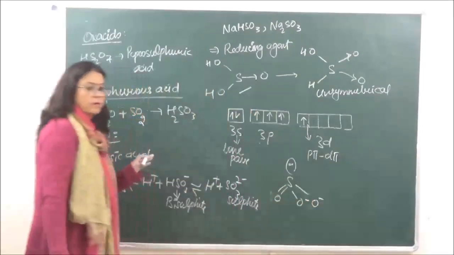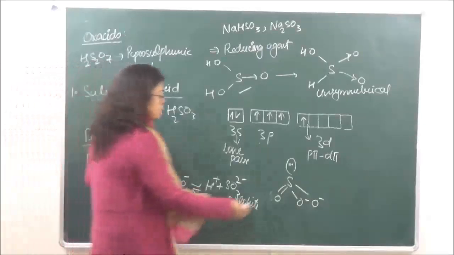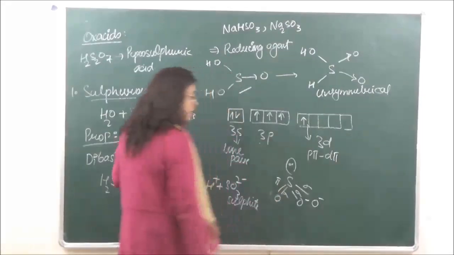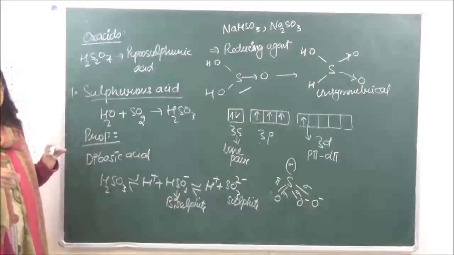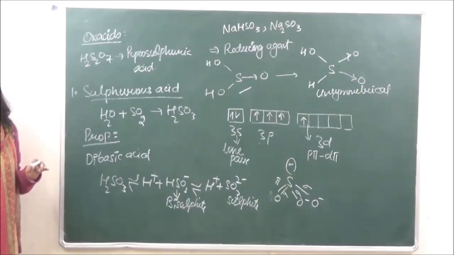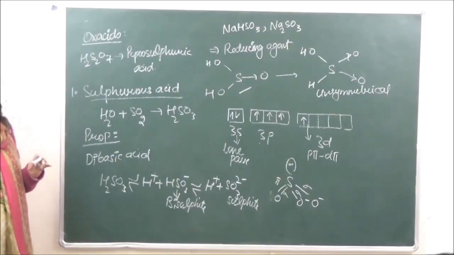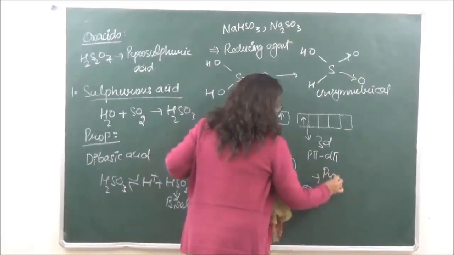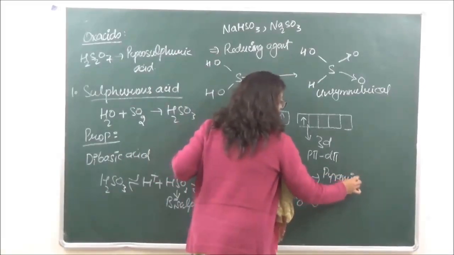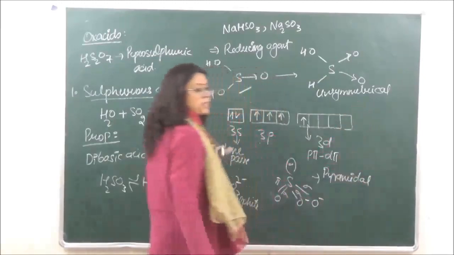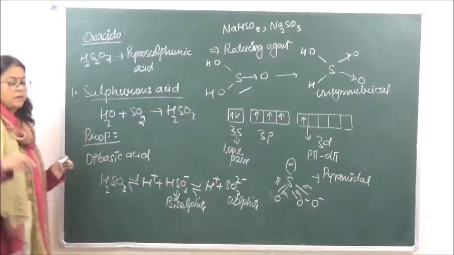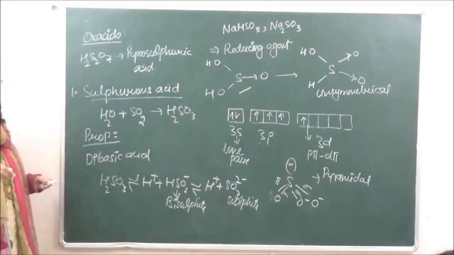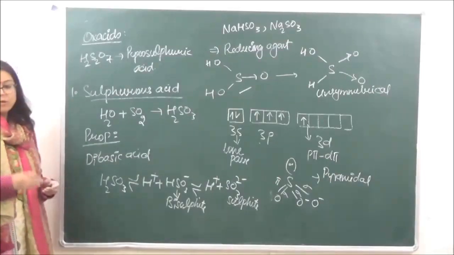2 negative. Okay, so here there is only one sigma bond present, here only one sigma bond present, here one pi and one sigma bond present. Okay, and there is a lone pair of electrons. So this gives a pyramidal structure of SO3 2 negative. This is important. How many pi bonds and sigma bonds are present in the sulfite ion? Okay, so it is going to have 3 sigma and 1 pi and one lone pair of electrons. So this was sulfurous acid.